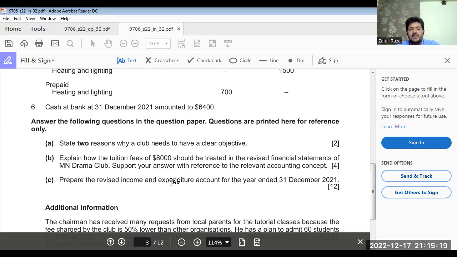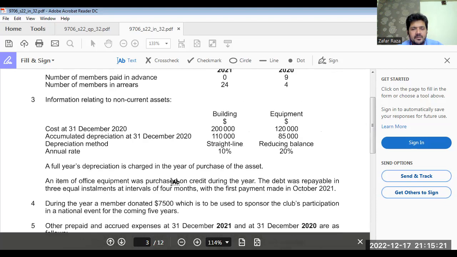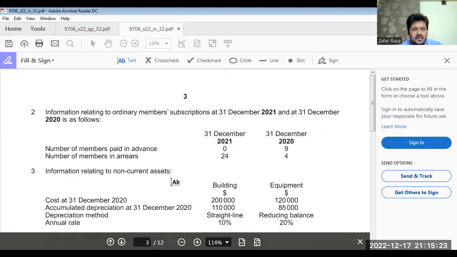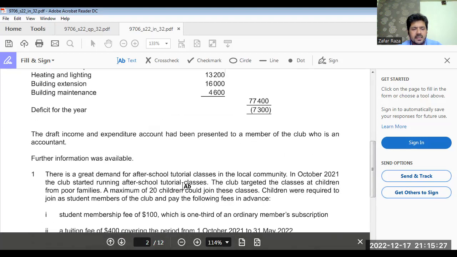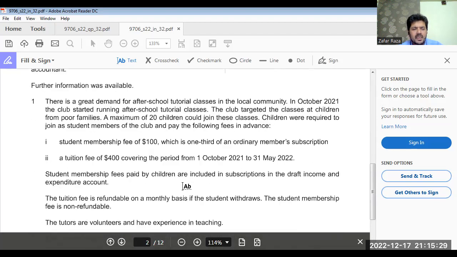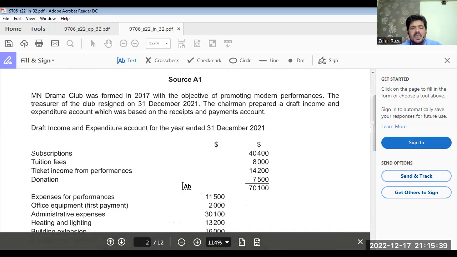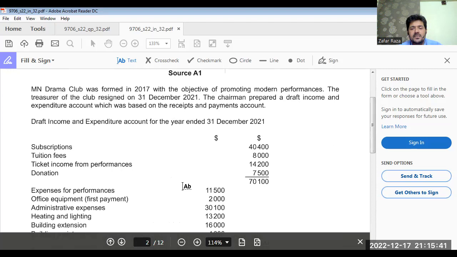So what was happening with the tuition fees? Let me check. I think it's given in question information 1. Yes. Now here. A tuition fee of $400 covering the period from 1st October 2021 to 31st May 2022. Achha. We are standing on December 31st, 2021.